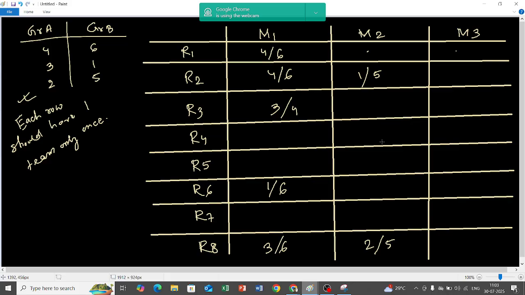Okay. Now we need to fill up the rest of the table. This is all we have been provided. Let us start with round number 8. It is given 3 played with 6, 2 played with 5. What should be over here? Who can say? Sir, 1 played with 4. Right, 1 by 4, of course, because every team is playing every round and every team is playing only once. So if 3 has played with 6 and 2 has played with 5, of course 1 has to play with 4. Is it clear, Jyotika?